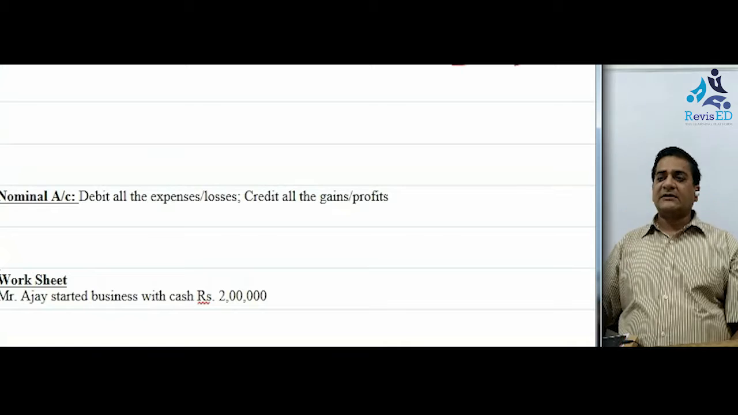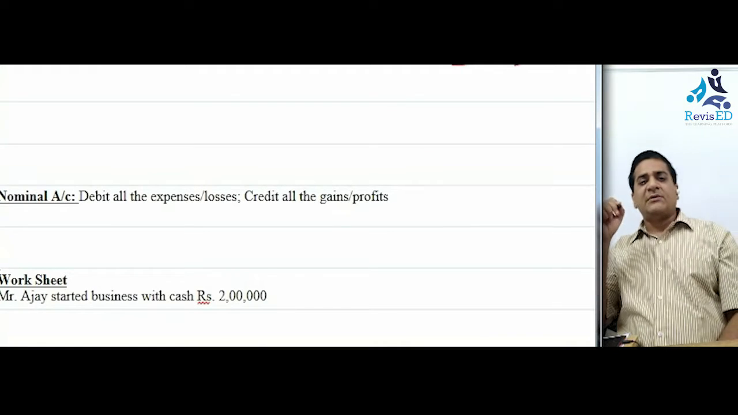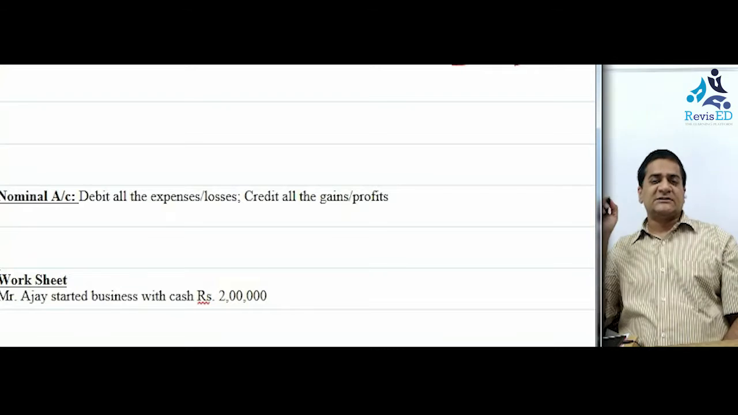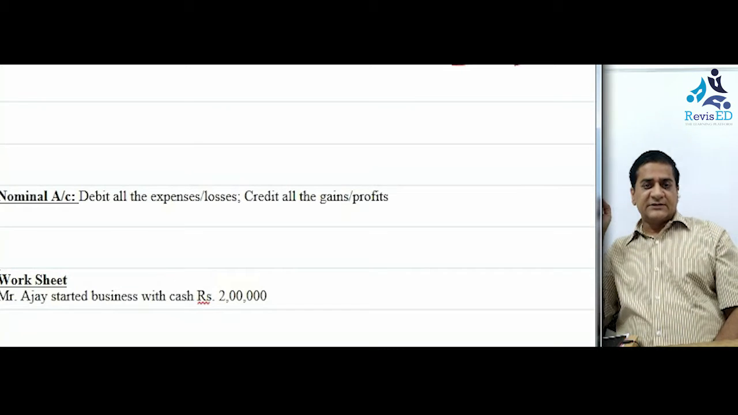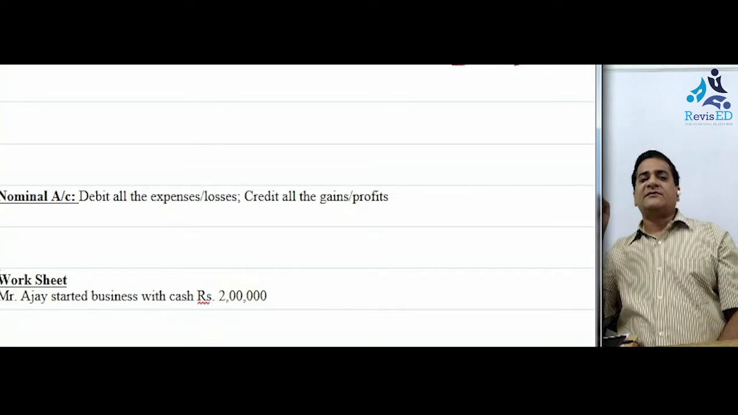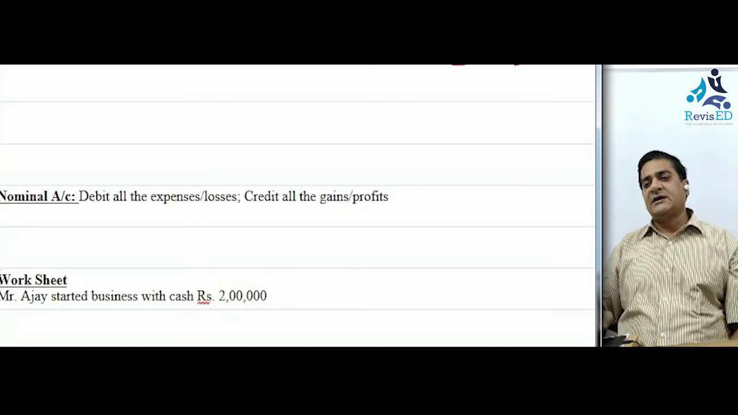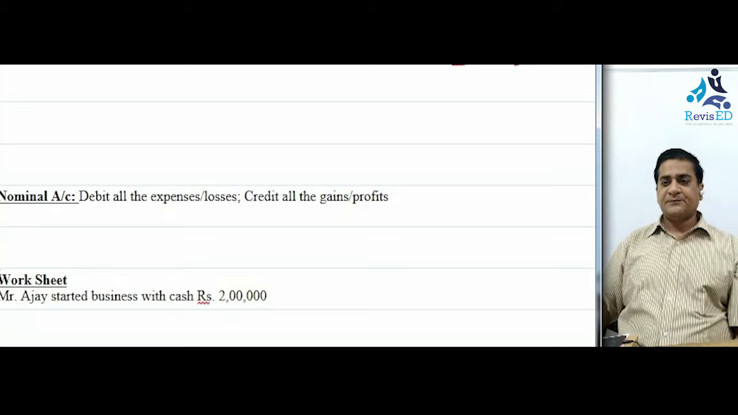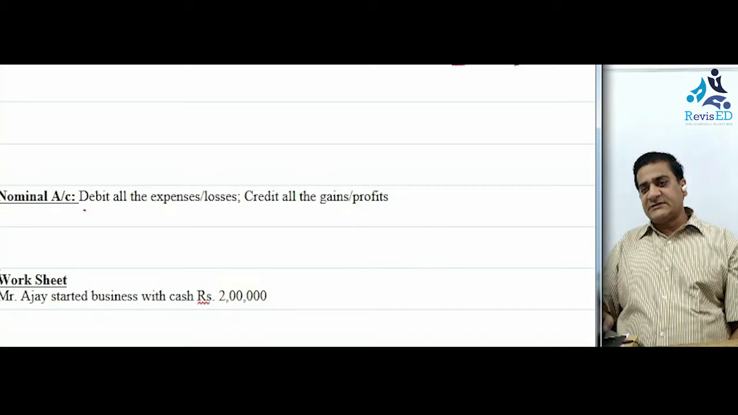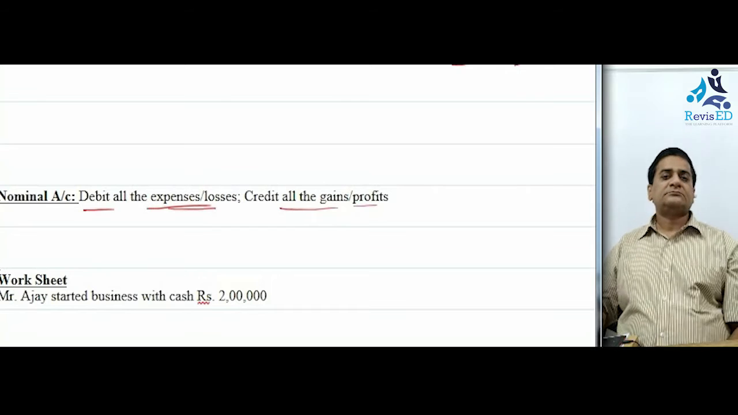Then we come to the other account, which is the nominal account. As we have seen, the nominal account is nothing but something which is related to the income and expenses only. This is the residual account. Residual in the sense it doesn't cover the personal accounts or the real accounts, which means we talk about only the incomes, expenses, gains or profits. So here the rule says debit all the expenses and credit all the gains.